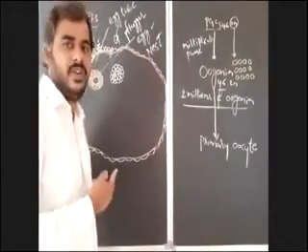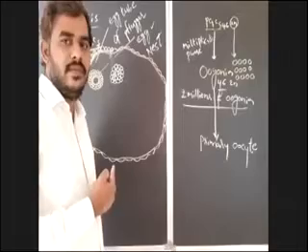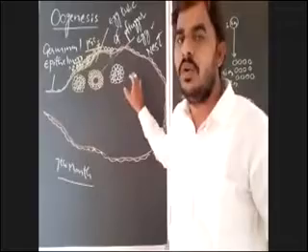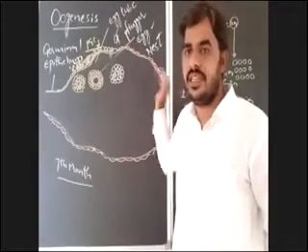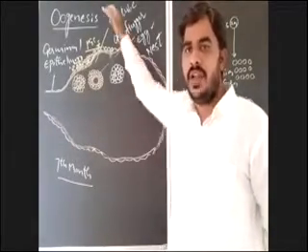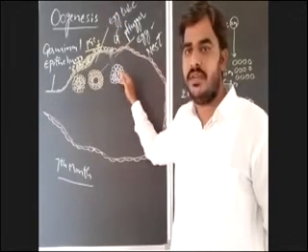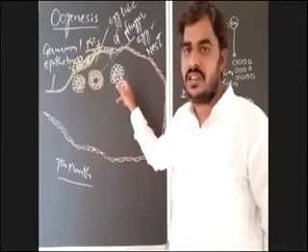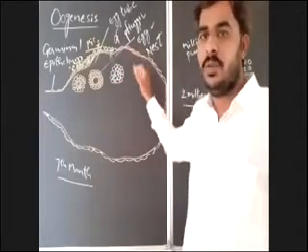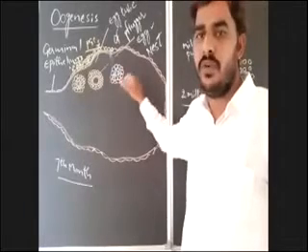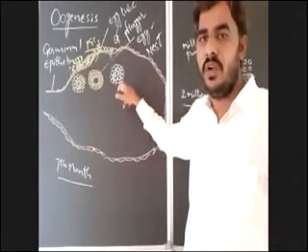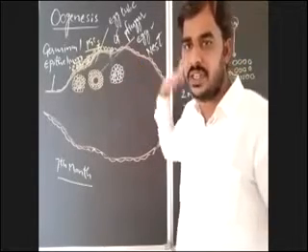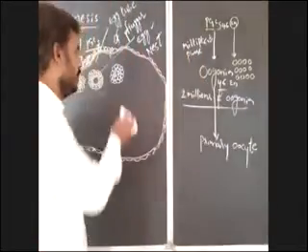Is it clear? What is egg nest? It is a round mass of oogonia, a round mass of oogonia formed by egg tube or flagger in the cortex of ovary. After entry of oogonia into the cortex of ovary in the form of egg tube or flagger, these cells will modify into a round mass of oogonia. This round mass of oogonia in the cortex of ovary is known as egg nest. Egg nest. That's enough.